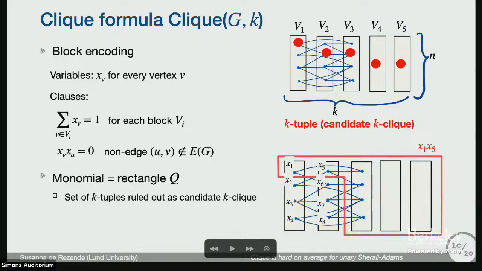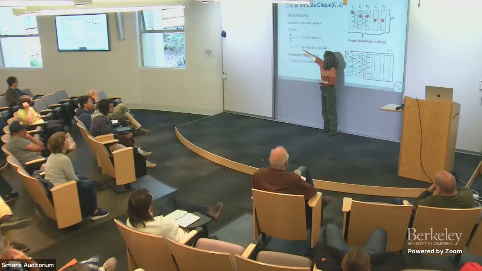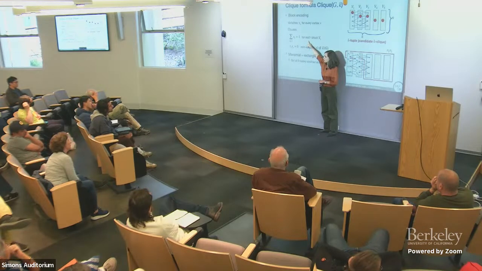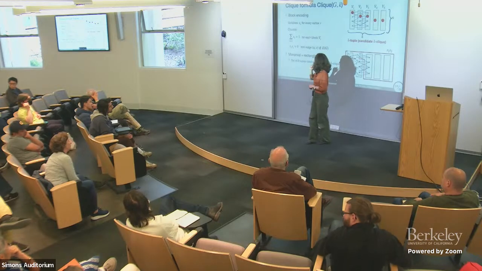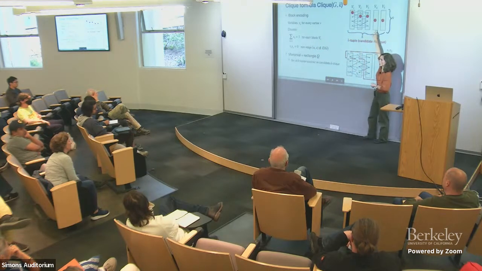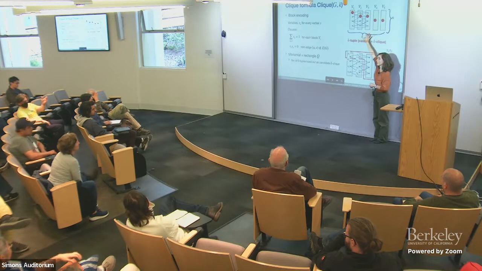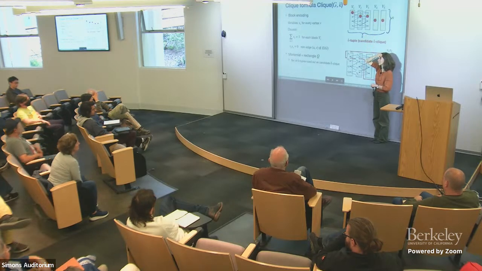How is it squared? It says each block Vi. Yes. So if each block is of size n, and your number of vertices is, let's say, m, then you have to have something exponential, n to choose it. Sorry, I don't understand. But what this is saying is that I want one clique member per block. Yeah, but blocks are not fixed. Yes, they're fixed. They're fixed. Sorry. Yes, they're fixed. Yeah, sorry.